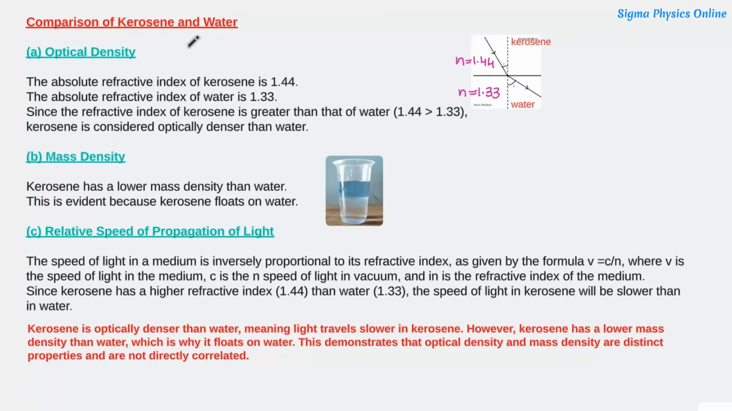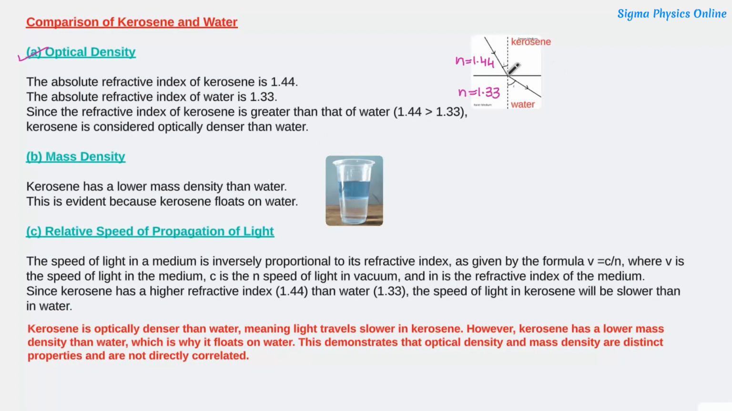Now if we compare kerosene and water on the basis of optical density, we can write that the absolute refractive index of kerosene is 1.44 and the absolute refractive index of water is 1.33. Absolute refractive index means the refractive index of the medium with respect to air. Since the refractive index of kerosene is greater than that of water, kerosene is considered optically denser than water.